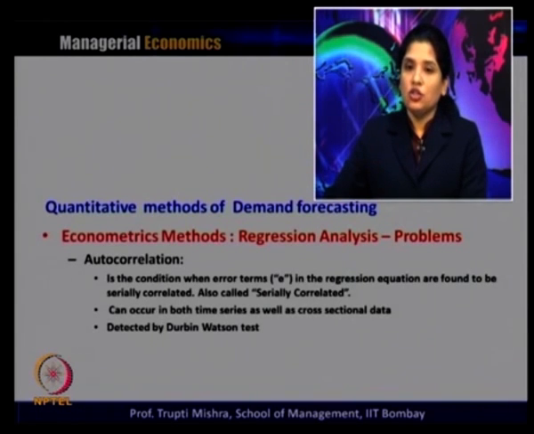The second point is autocorrelation. This is the condition where the error terms E in the regression equation are found to be serially correlated, which is why it is also called serial correlation. It can occur in both time series as well as cross-sectional data. To correct this autocorrelation problem, we generally use the Durbin-Watson test to see that the error terms are at least not serially correlated.